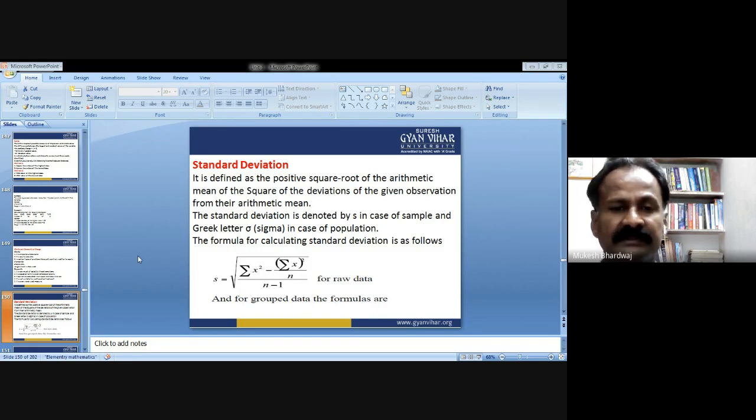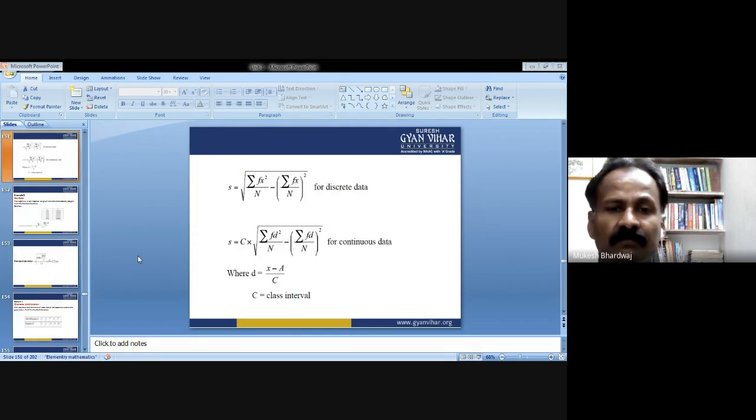The formula is already discussed for raw data, and for grouped data, these are the formulas for discrete and for continuous data. So make a note of these formulas. The formulas are quite simple, but you must remember them.